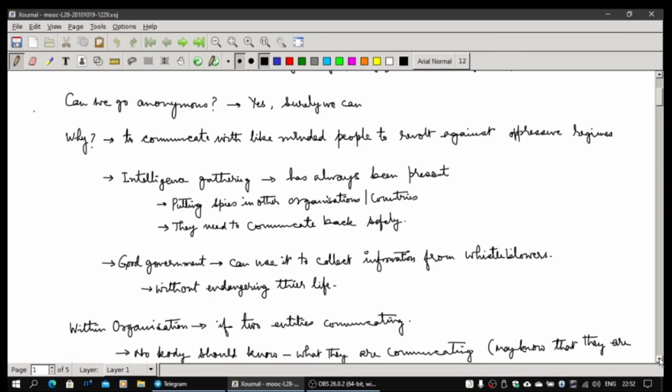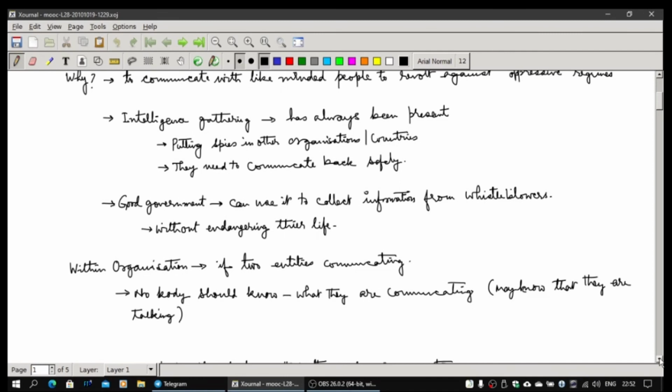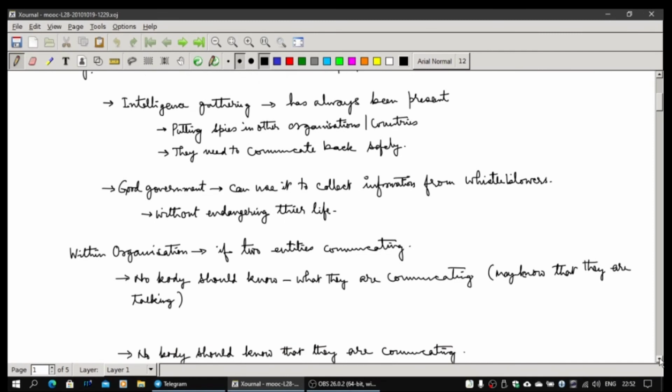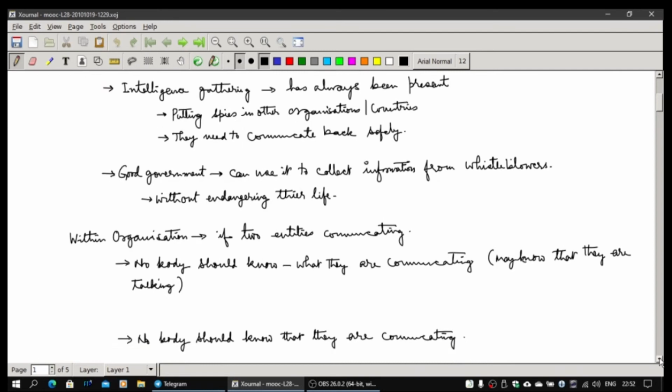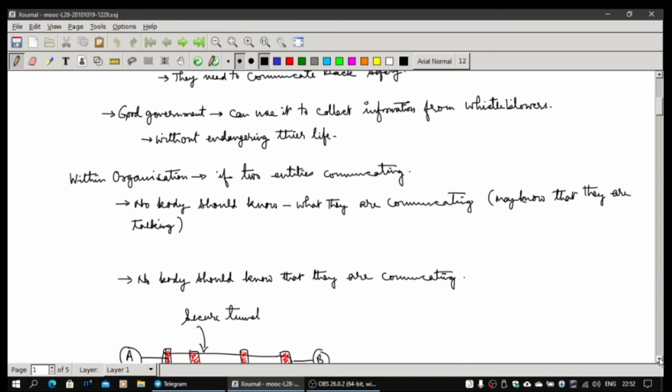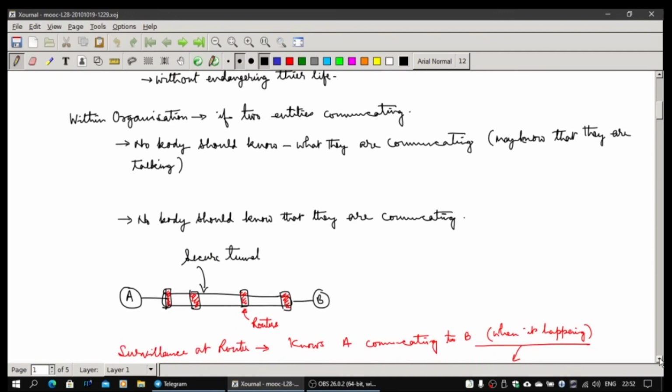There is also the case within an organization where two entities are communicating and they don't want anybody to know who is talking to whom. Nobody should be able to trace that these two people are talking. Not only what they are communicating, but even the fact that they are communicating should not become evident. In those scenarios, these kinds of systems become pretty handy.